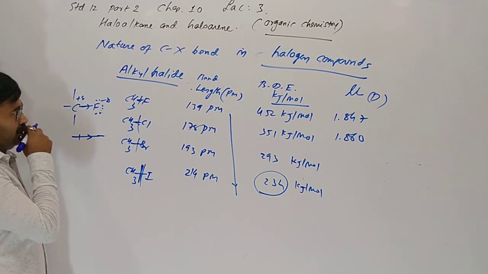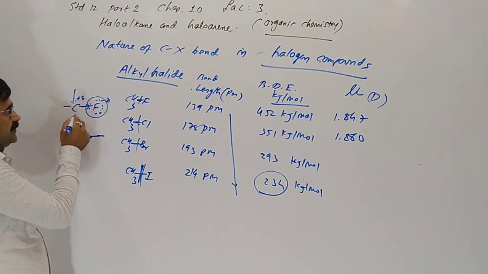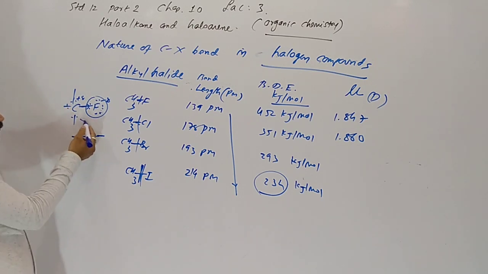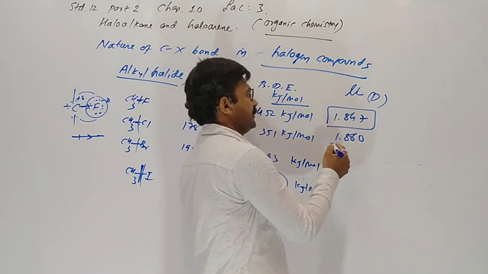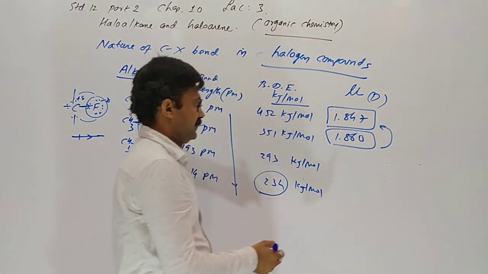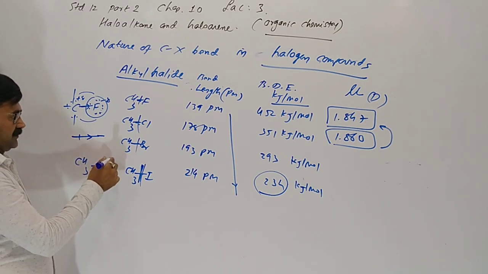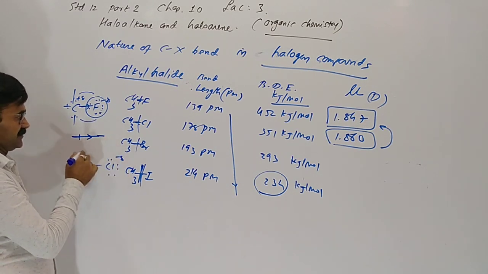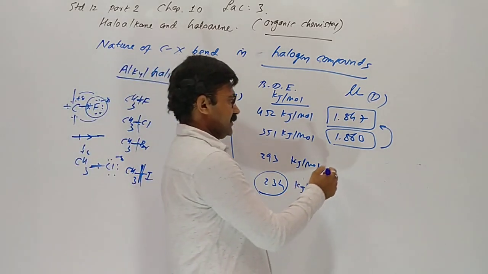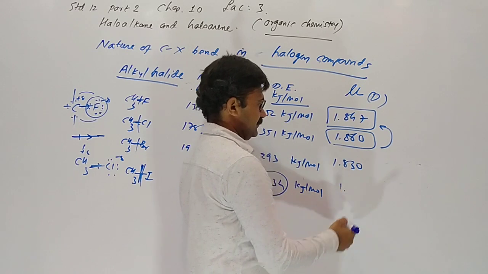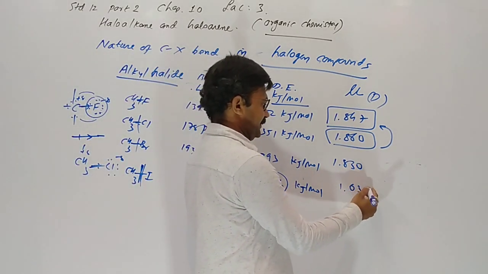What is the actual reason for that? Fluorine is very small in size, so the electrons are very close. Due to repulsion between them, the dipole moment should exceptionally be high, but it is less than chloromethane, because in chlorine, which is big in size, repulsion is less. Here 1.830, here 1.636. It decreases.